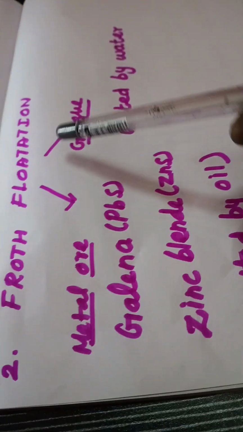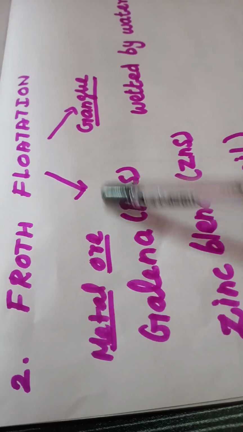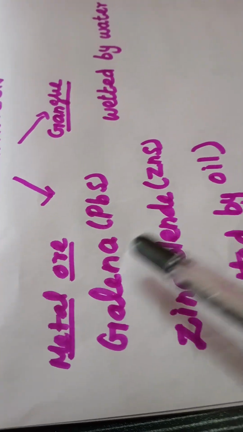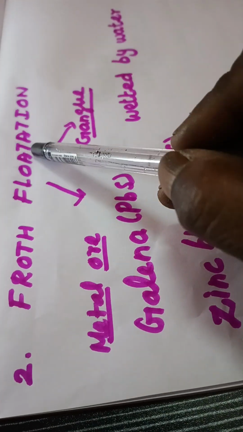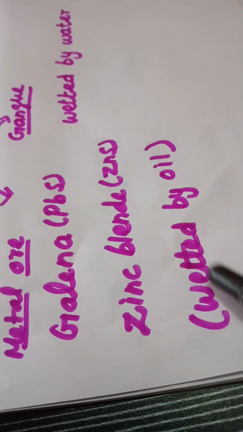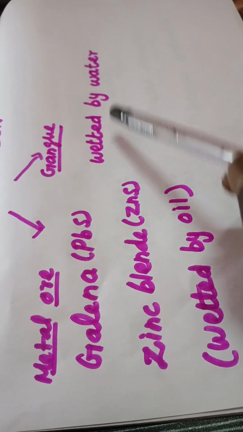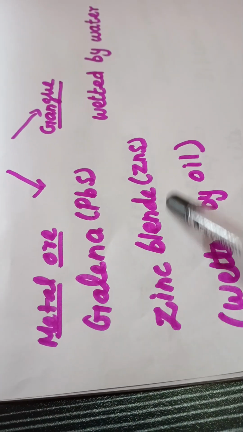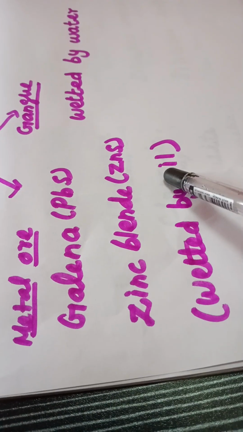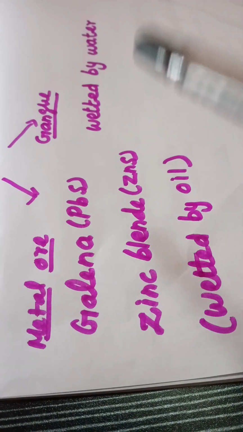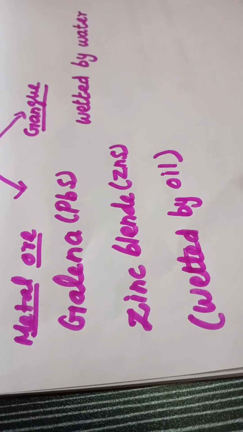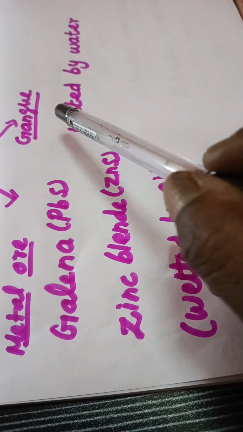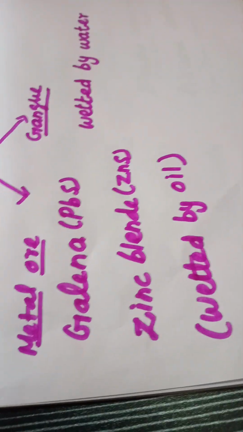Next one is the froth flotation method. What type of ore can be concentrated by using this method? Froth flotation method: galena and zinc blende, both are sulfide ores. What is the principle behind the froth flotation method? The metal ore particles are wetted by oil and gangue particles are wetted by water. That means the metal ore particles are wetted by oil and float on the surface along with the foam which is formed by eucalyptus oil and pine oil. Understood? The gangue particles are wetted by water and settle at the bottom.